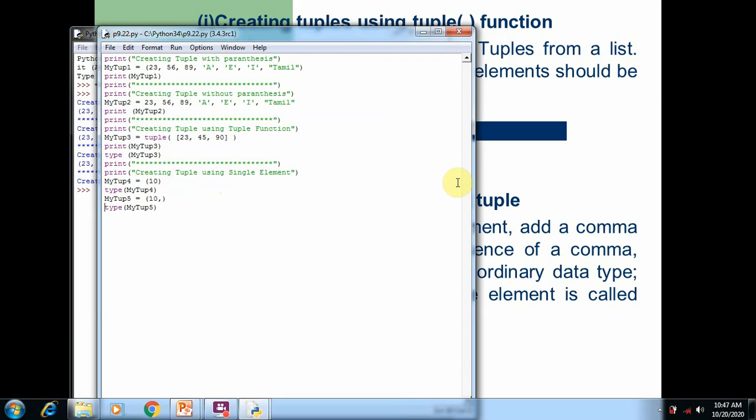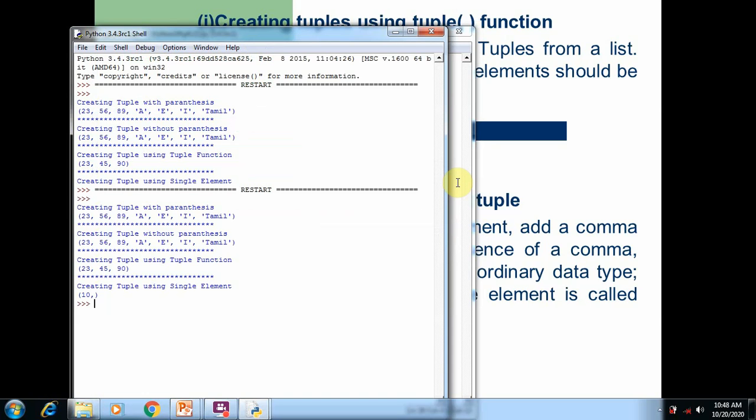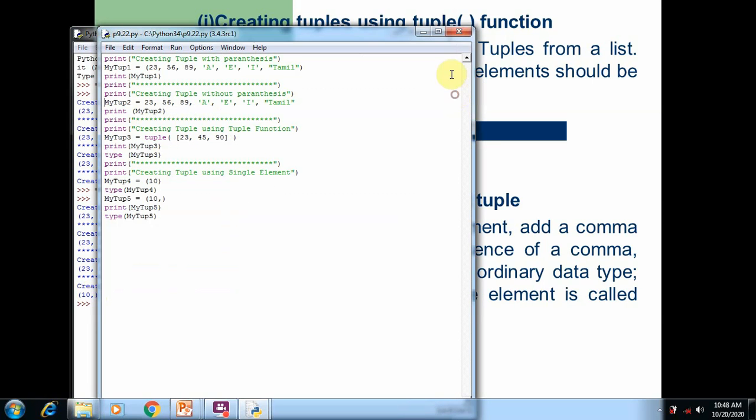Now we are going to see how we can access the elements of the tuple. Now I'm going to try to print that last tuple, that is single tuple 5, for displaying the tuple 5 element. So here you can see after typing the code, you can see the output. So 10 comma, it means this is the single element tuple. So this is how we can create a tuple in Python.